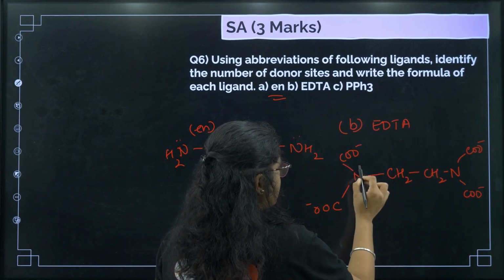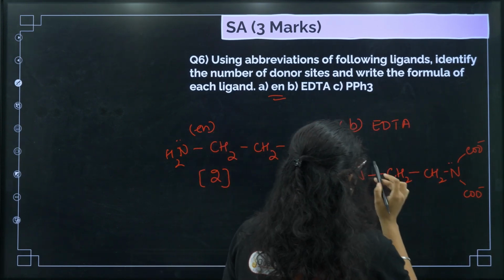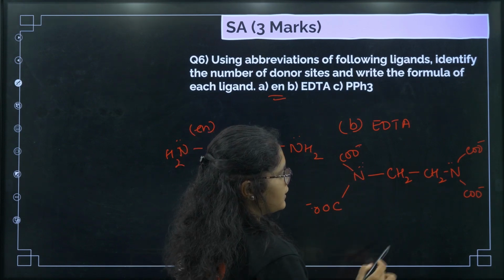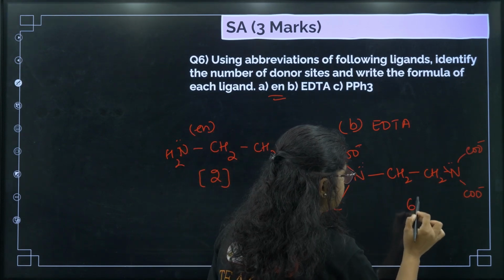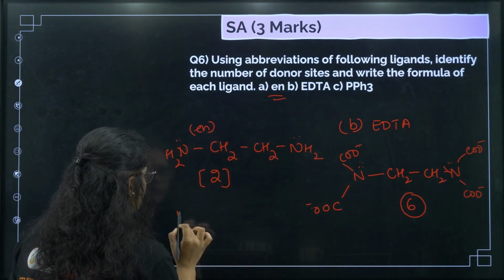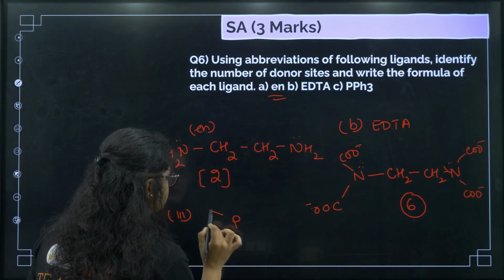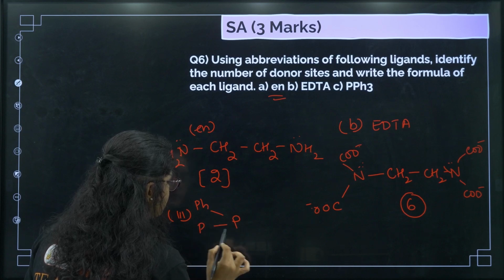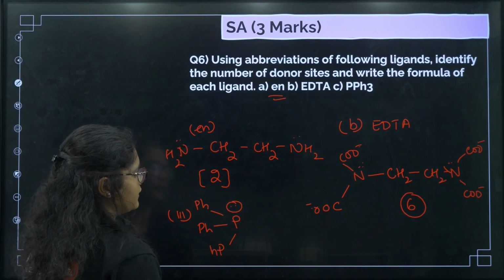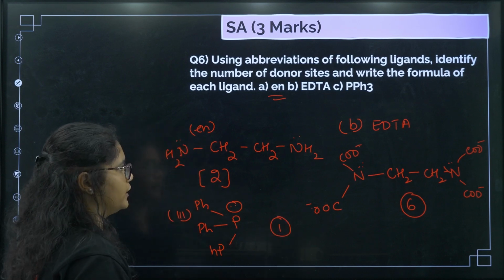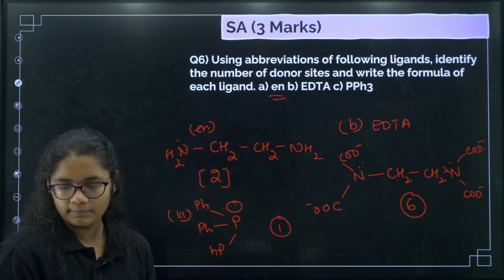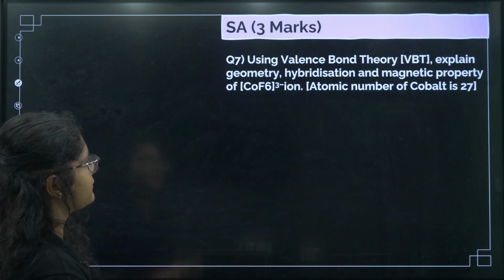So here this is one donor site, this is one donor site, this nitrogen here, and this side also the same. So we have 6 donor sites here. Now the third one, PPh3. Here there is only one donor site, so the number of donor sites will be 1 here. Okay, now next question.